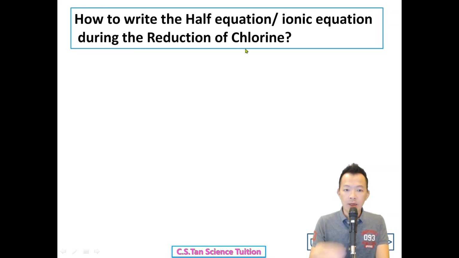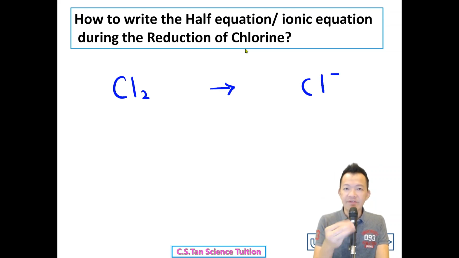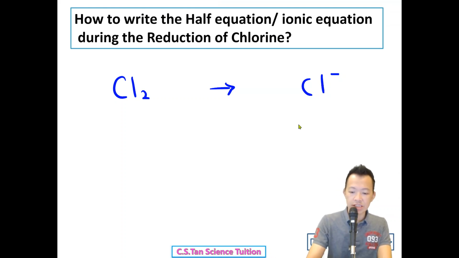Now see how to write the half equation or ionic equation during the reduction of chlorine. For the first step, you have to know that chlorine is going to gain the electron and finally become chloride. So first step, write your reactant and product. This is step number 1.